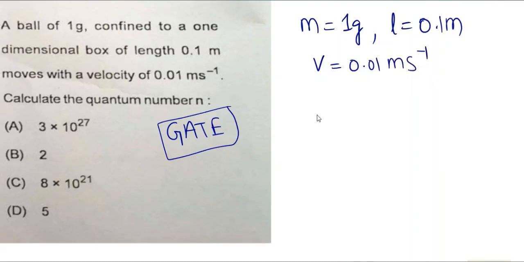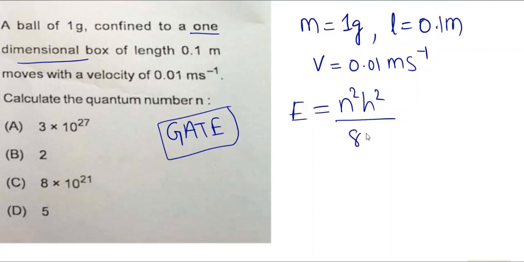Since it is a one-dimensional box, we use the formula E is equal to n square h square divided by 8 m L square.